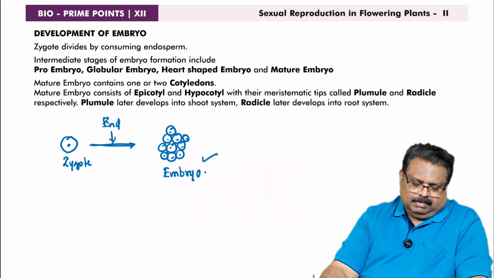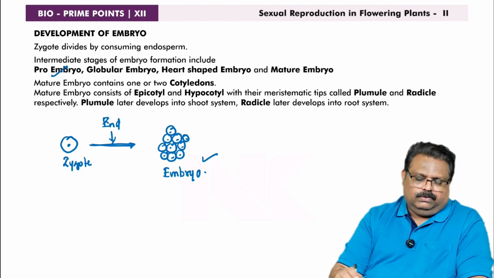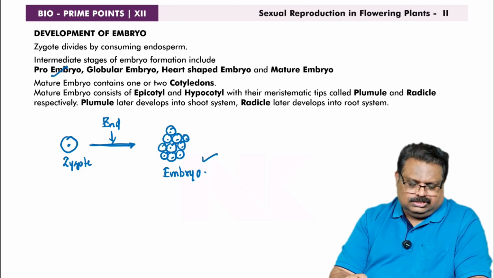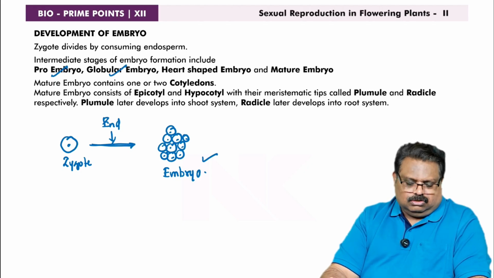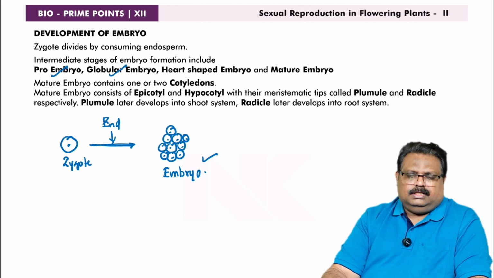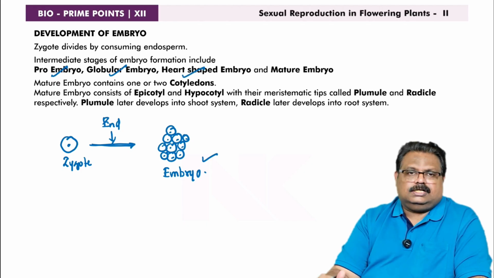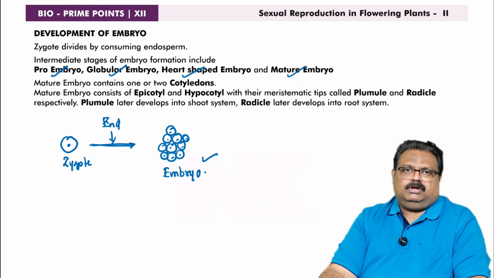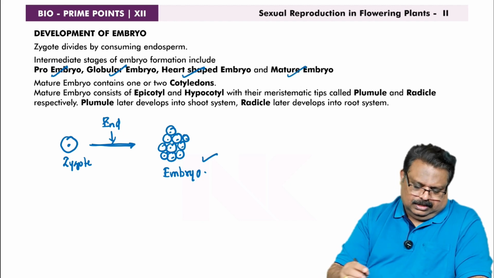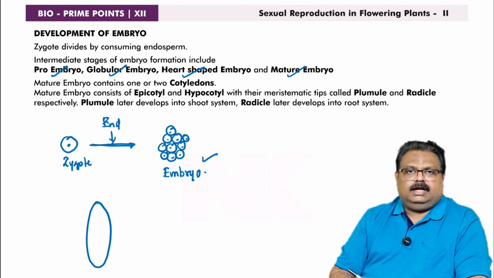Okay. But here 4 stages are there. The initial stage is called proembryo, an accumulation of cells. Then they aggregate together forming a globular mass. It is called globular embryo. Then from the globular embryo, the shape changes into a heart-like structure. It's called a heart-shaped embryo. And finally, a mature embryo is produced. Okay. So here, suppose this is a mature, elongated embryo.